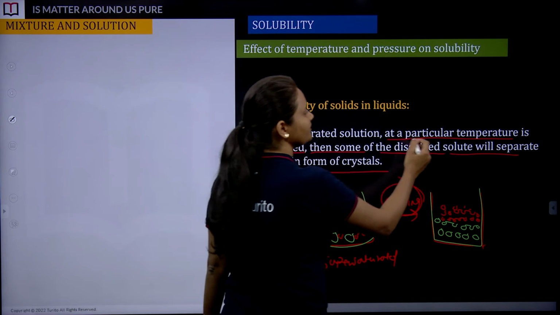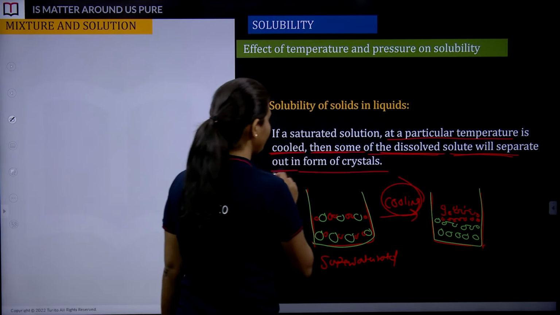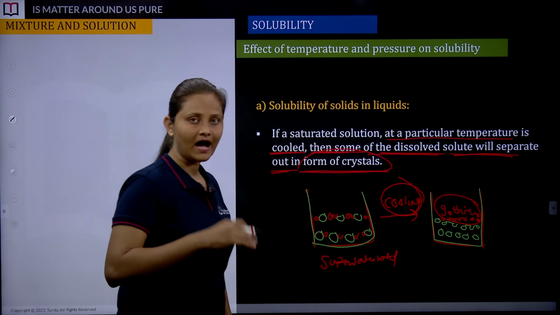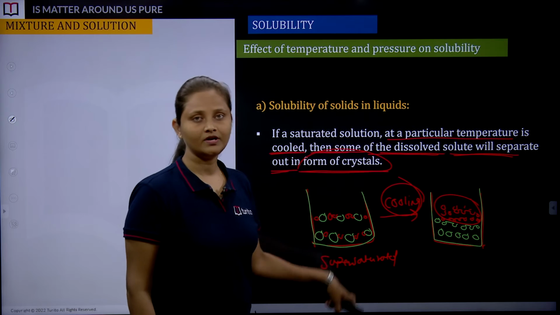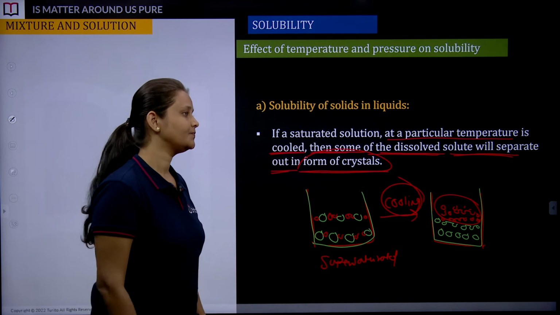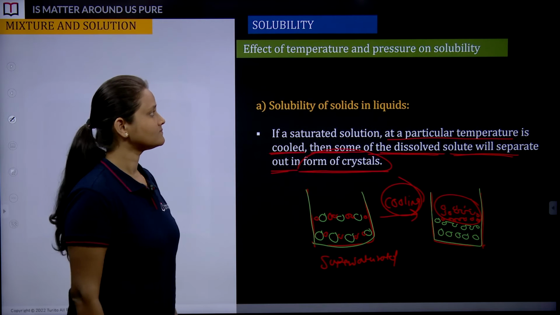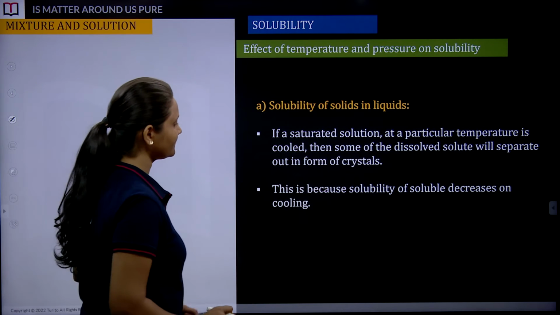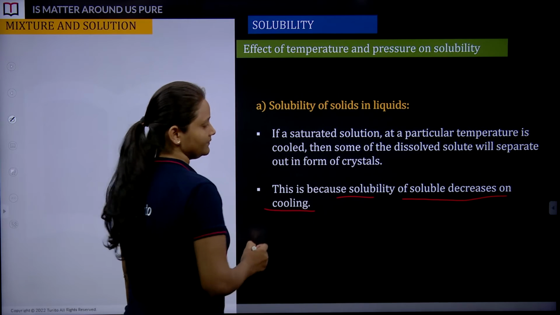If a saturated solution at a particular temperature is cooled, then some of the dissolved solute will separate out in the form of crystals. These extra added solutes get separated by the formation of crystals when we cool the saturated solution. Is that followed? Quickly make a note of this too, students. This is because the solubility of the solute decreases on cooling.